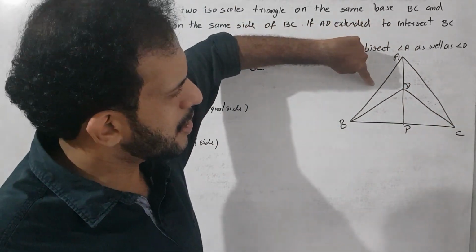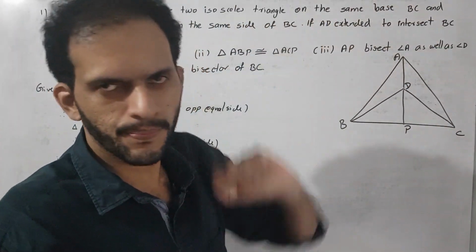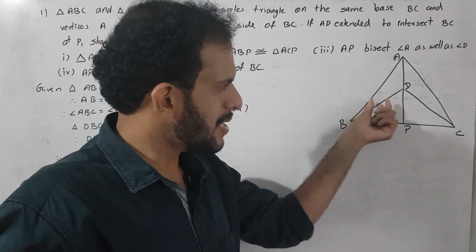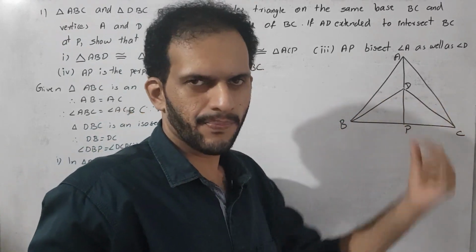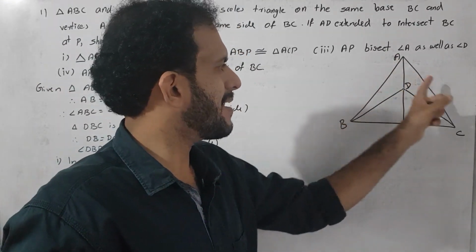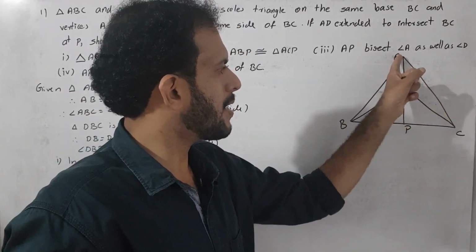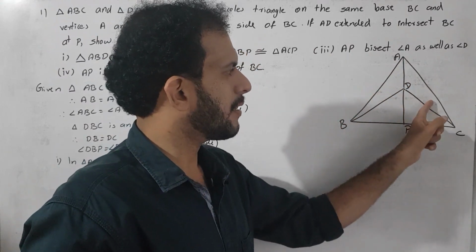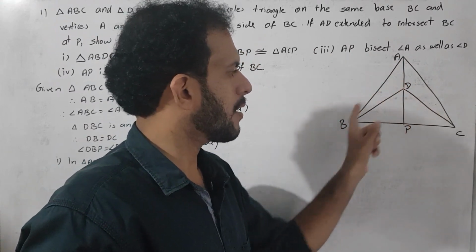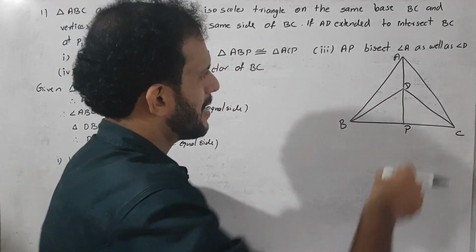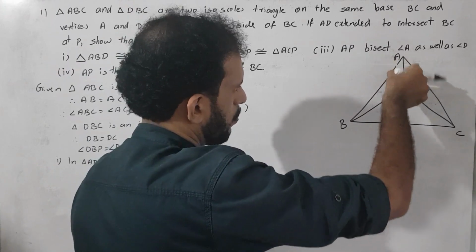AB is equal to AC, and DB is equal to DC. It is already given because AB and AC are the equal sides of isosceles triangle ABC, and DB and DC are the equal sides of isosceles triangle DBC. So they are equal, and it is very clear AD is common for both.